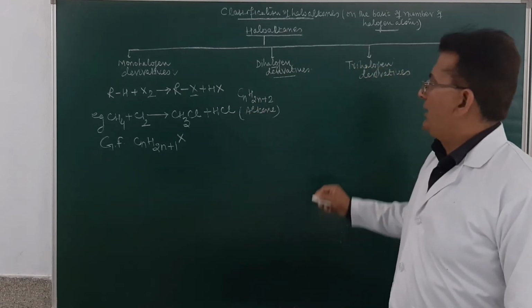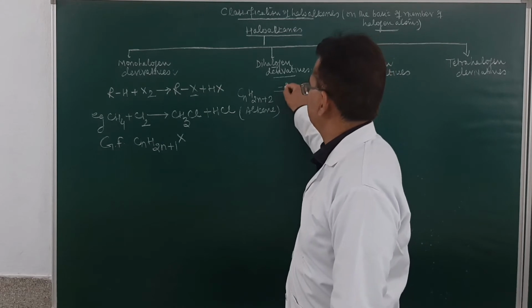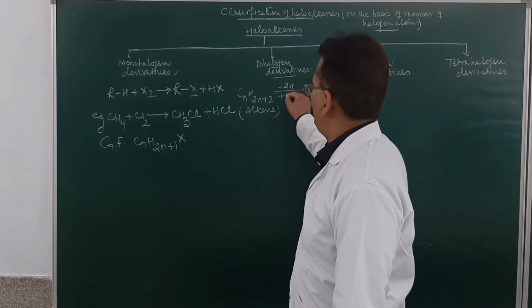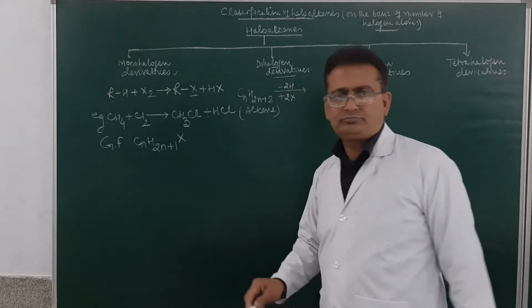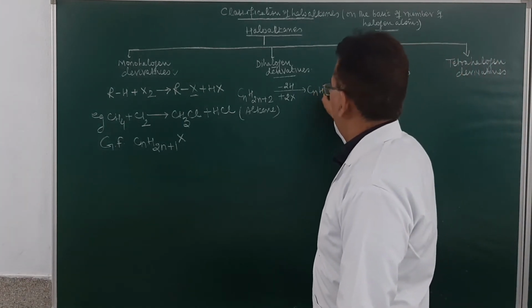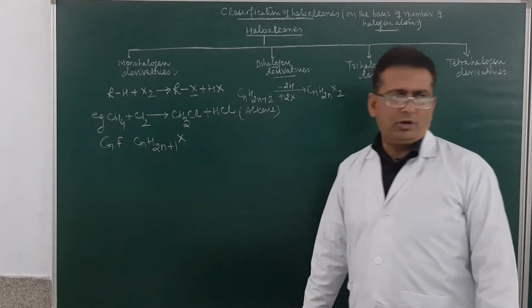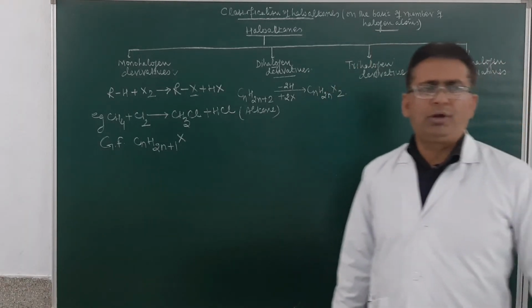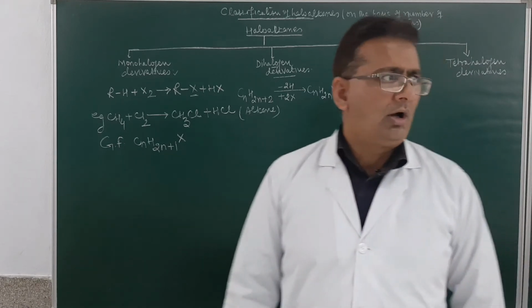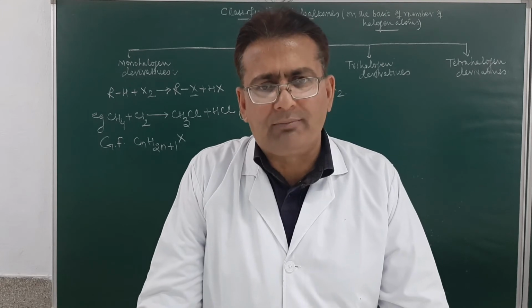From here, if we remove two hydrogen atoms and substitute by two halogen atoms, this will become CnH2nX2. So dihalogen derivatives of alkanes are those obtained by the replacement of two hydrogen atoms by two halogen atoms.